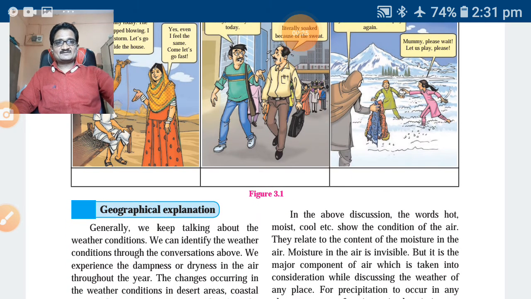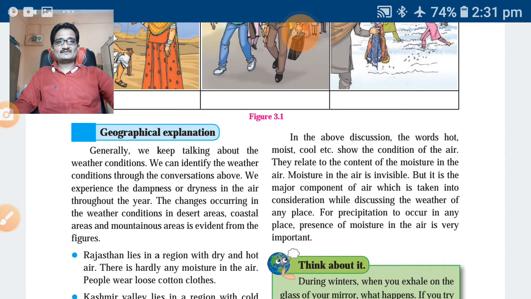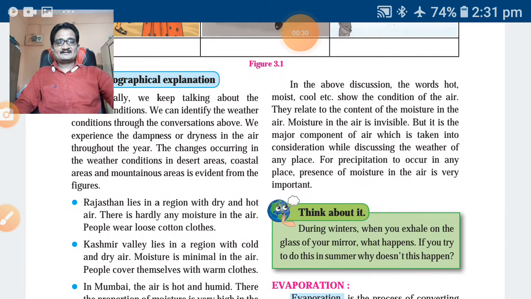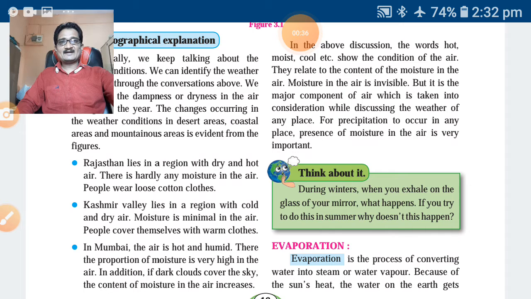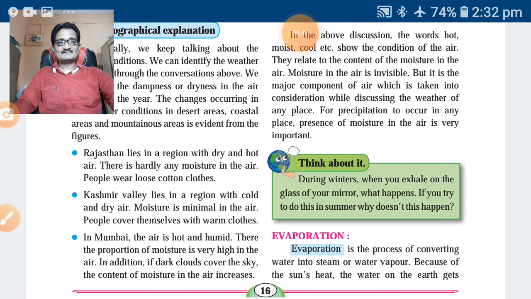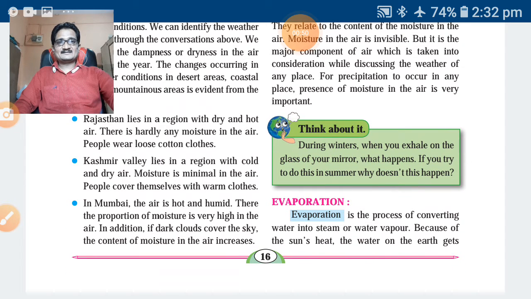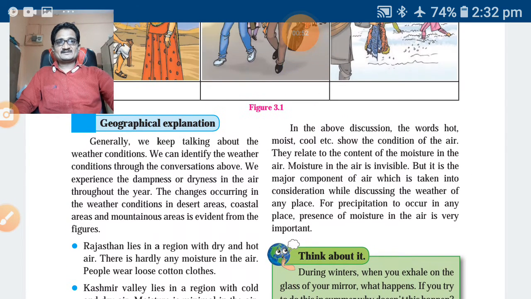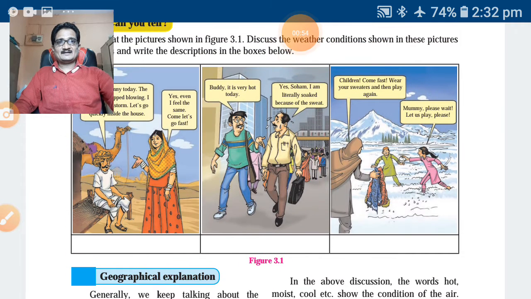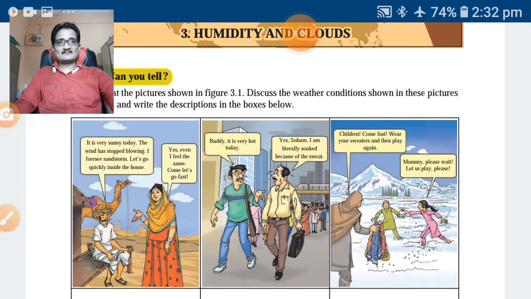These three pictures have shown the conditions in Rajasthan, Kashmir and Mumbai: dry and hot condition in Rajasthan, cold and dry air in Kashmir, and hot and humid condition in Mumbai. So all these three pictures have shown, and we have introduced that.